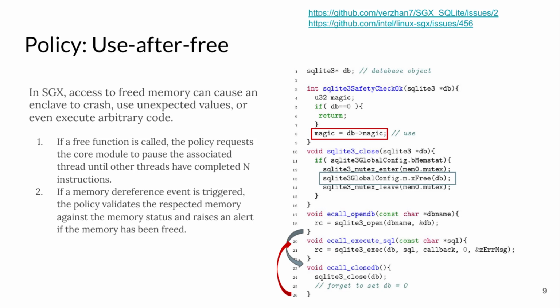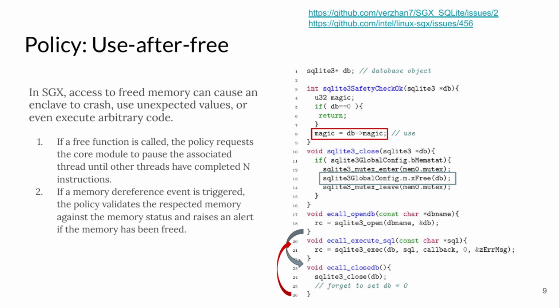In this code, there are 3 ECall functions. ECall OpenDB accepts a string and allocates a SQLite object and assigns it to a global reference pointer DB. ECall ExecuteSQL accepts a query to execute with the allocated SQLite object, and ECall CloseDB frees the allocated memory of SQLite3.